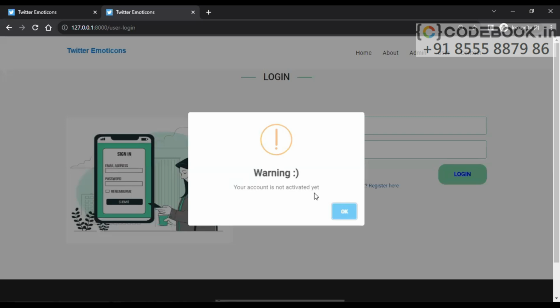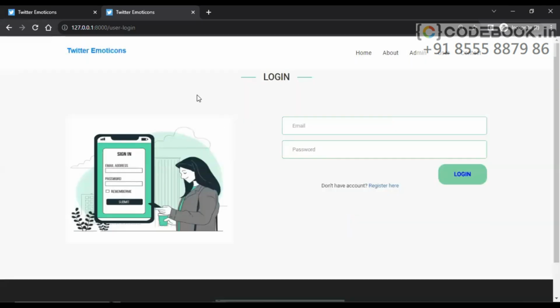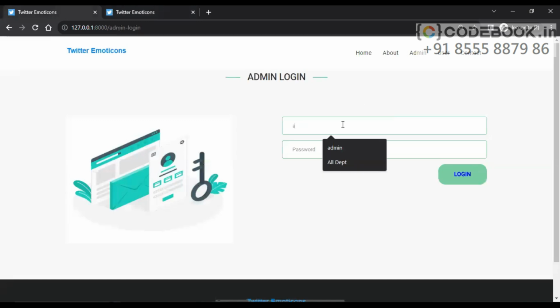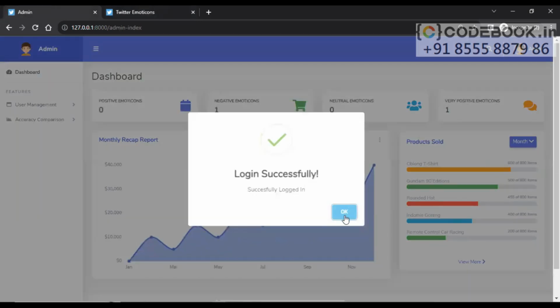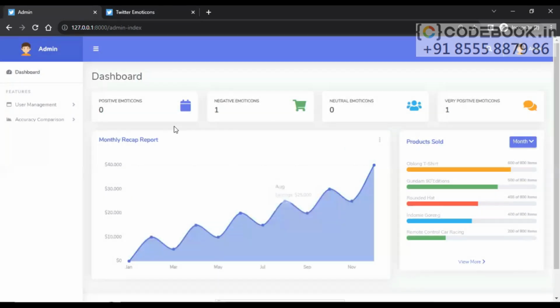And your account is not activated by the administrator. Some warning message is coming. Let's go to administrator and log in with admin credentials, and we will activate this user account. This is the admin dashboard we have created, where we can see some information like positive emoticons, how many are there, negative emoticons, neutral emoticons, and very positive emoticons.